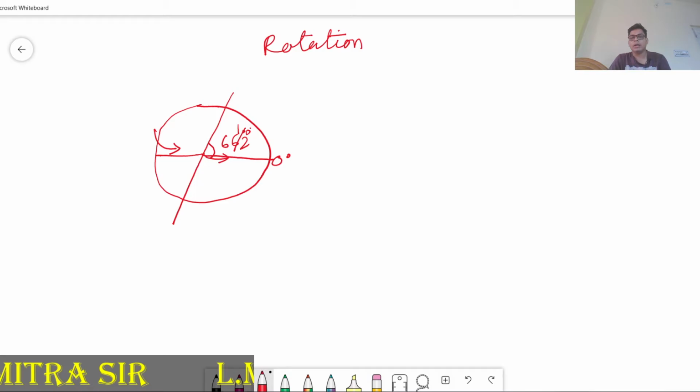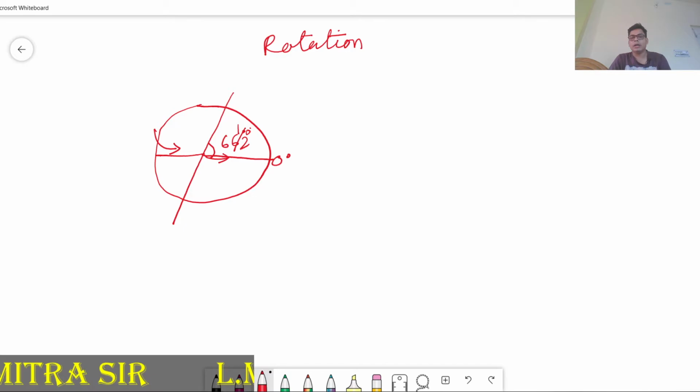Another thing: a rotation will take 23 hours, 56 minutes, 4.09 seconds. This is the exact time Earth takes to complete one rotation on its own axis. This is the axis, this is the north pole, and this is the south pole. Due to the north pole and south pole, Earth always moves in the west to east direction.